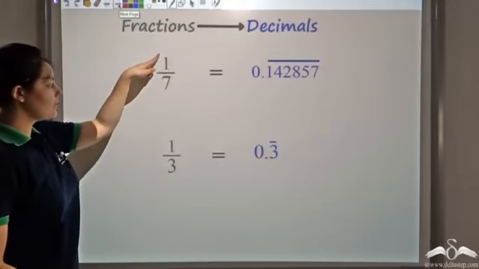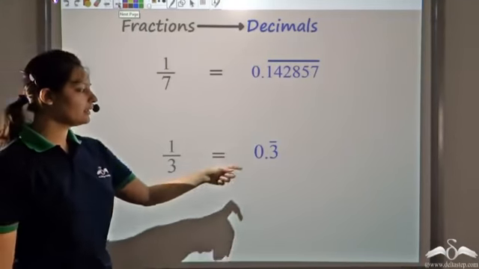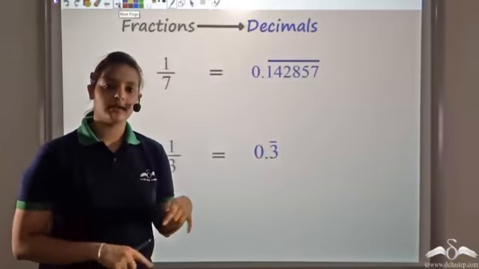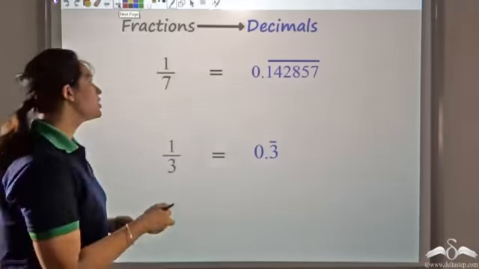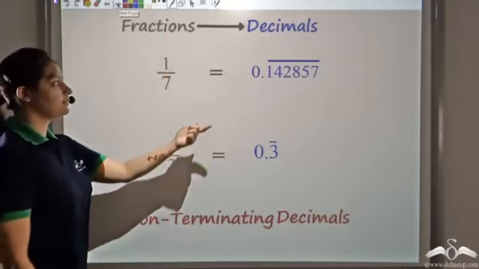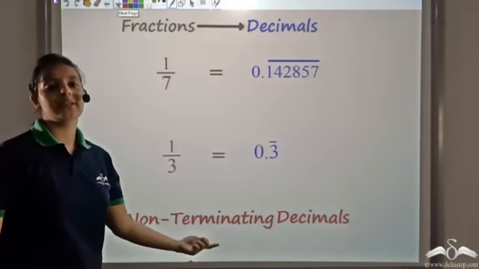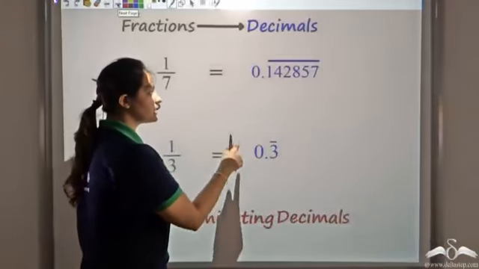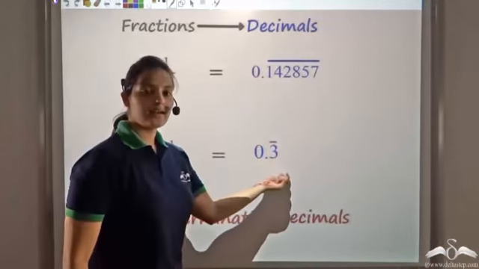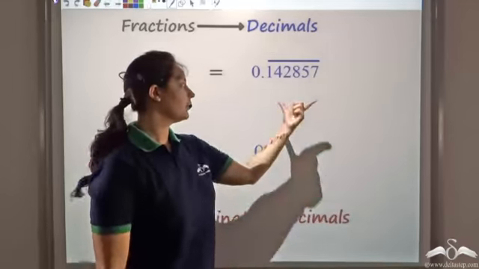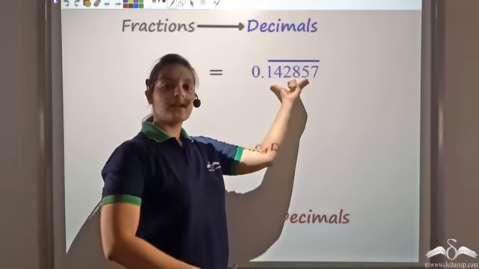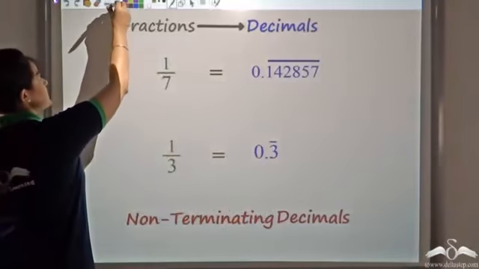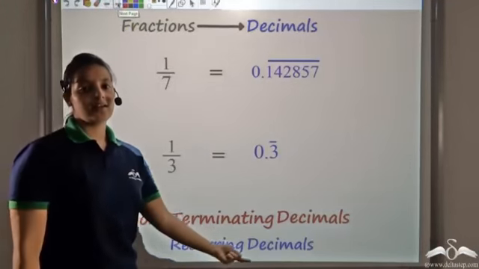So what I see is that for 1 by 7 and 1 by 3, the sequence does not end. I never get the remainder 0. The decimal does not terminate. So I can say that these decimal numbers are actually non-terminating decimals. And in these non-terminating decimals, what we observe is a sequence. 3 repeats again and again. Here 142857 repeats again and again. So they recur again and again, and hence I can say that they are recurring decimals.